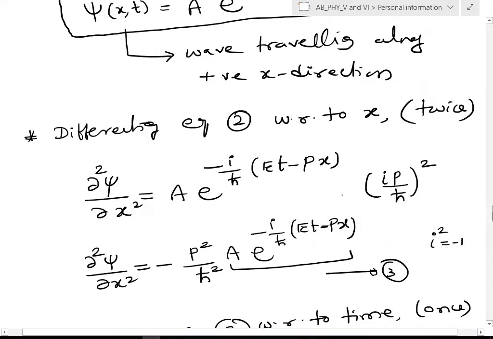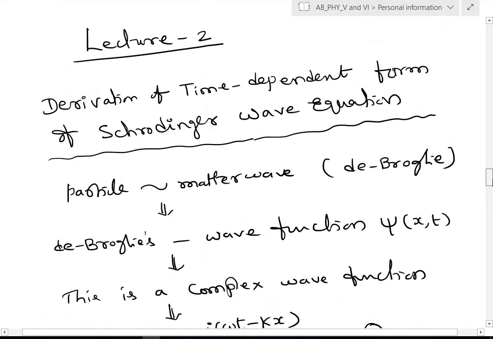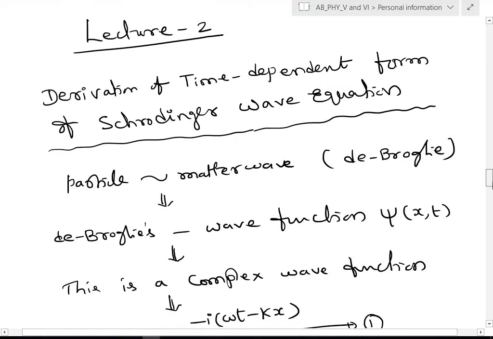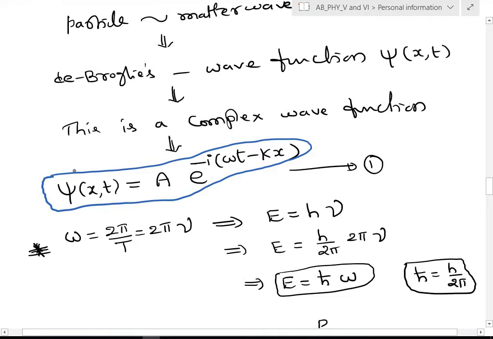Let me write from the first derivation of the time dependent form. So we have taken the wave to be in this form. This is the very well known wave equation, generally a wave traveling along the positive x-axis, a progressive or traveling plane wave.